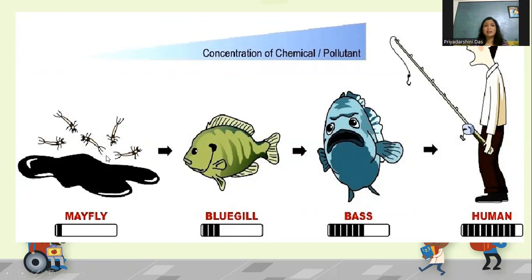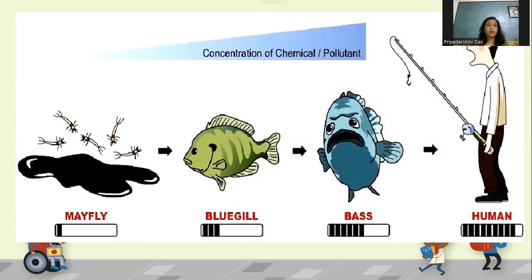And gradually, as we move in the food chain, the smaller fishes are eaten by the large fishes, and then they will also get those pesticides and chemicals, and the concentration of those chemicals and pollutants will be more in them. And when human beings consume the big fish, then where will the accumulation be maximum? In the human being.